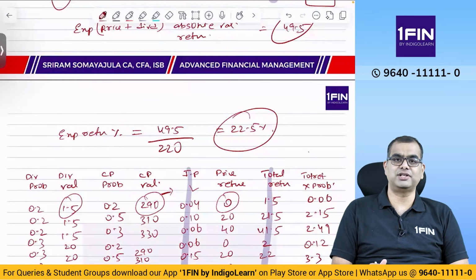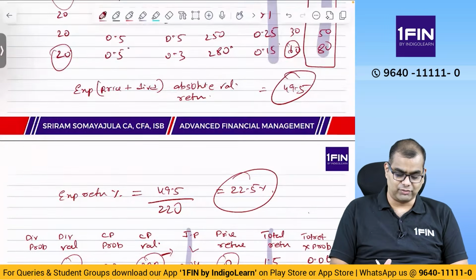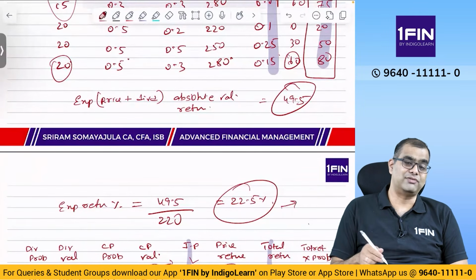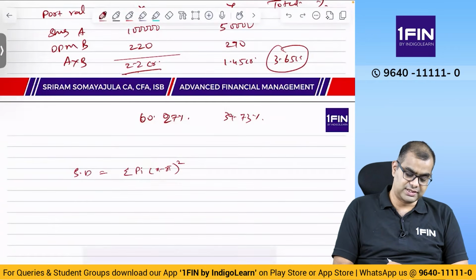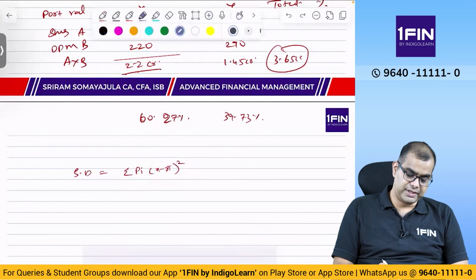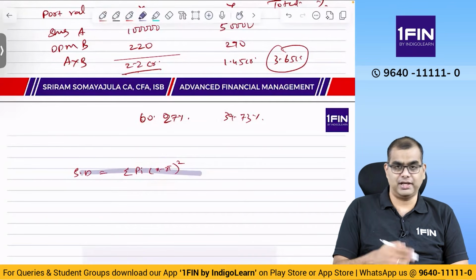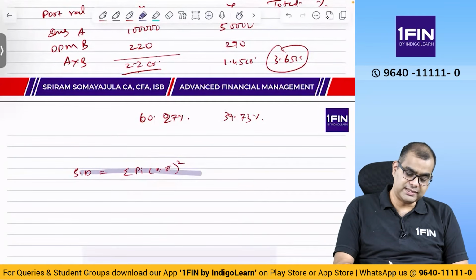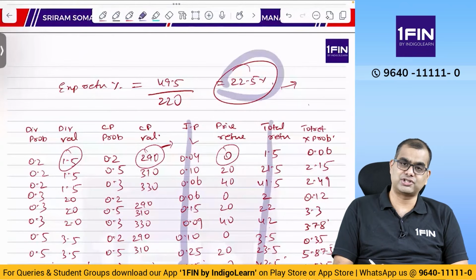Will you compute standard deviation here? How will you compute standard deviation? You will take the mean, which is very clear. What is the mean return? Mean return is 22.5. That is clear. But what is the standard deviation for this year? If you remember the formula for standard deviation, it is sigma pi into x minus x bar whole square. Now, in this particular problem, what is pi? Pi, you will take joint probability. It is very clear. But what is x? What is x bar? Will you take this 22.5 as x bar, or average return?